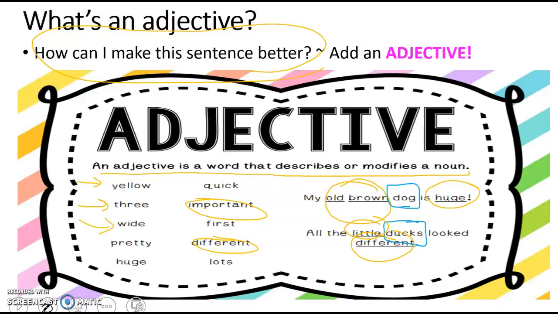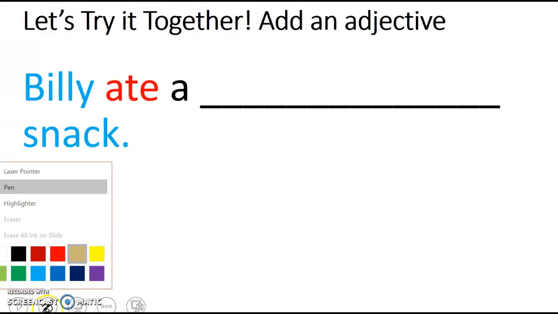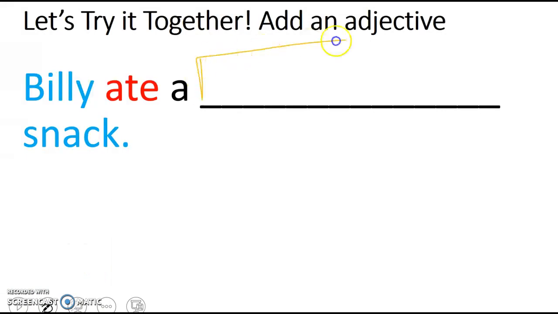So now you are able to visualize what those nouns look like, what it might smell like, what it might feel like. And that makes a sentence strong. Let's take a look at the sentence again. Billy ate a snack. We're going to modify the word snack. We're going to take a look and put in an adjective right here to make it stronger. I'm going to put in 2 adjectives because I'm going to make it really beefy, this sentence. I'm going to really make you think and visualize what this snack would be like.